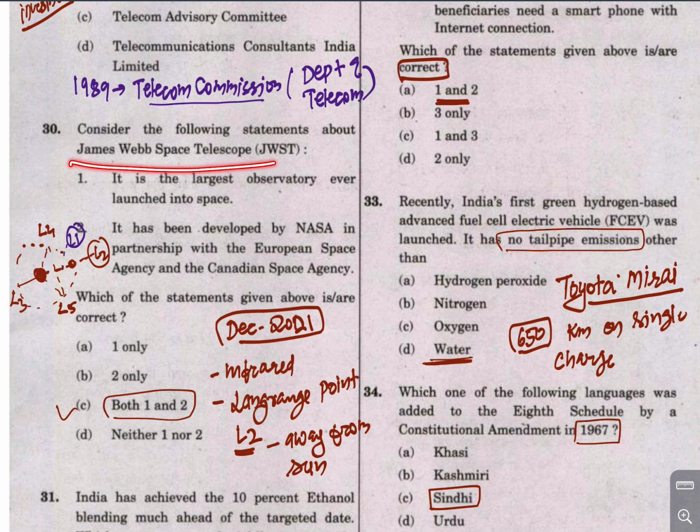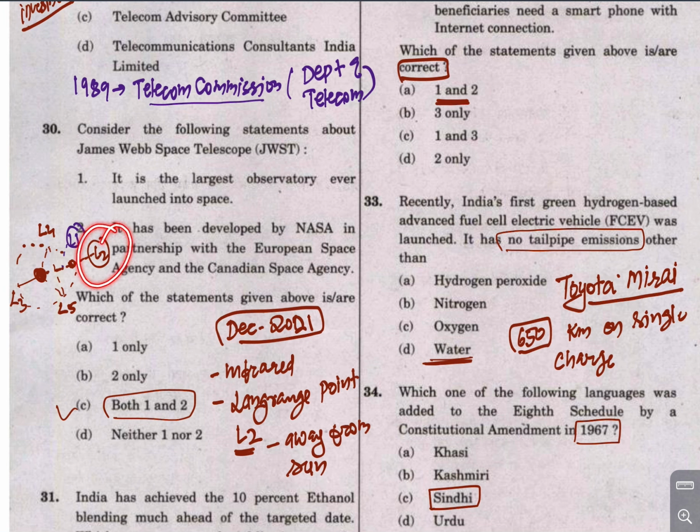Now about the James Webb Space Telescope, you know that this was launched in 2021. It works in the infrared frequencies. It is located at Lagrange point L2. Suppose this is Sun, this is Earth, this is Lagrange point L2. Lagrange point is a point in space where gravitation of Earth and gravitation of Sun is balanced, right?